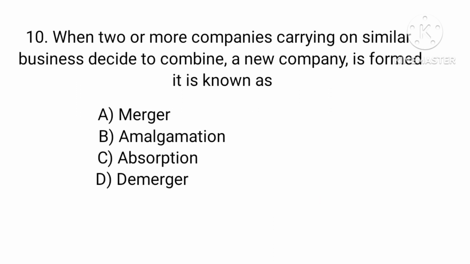When two or more companies carrying on similar business decide to combine, a new company is formed. It is known as: Option A, Merger. Option B, Amalgamation. Option C, Absorption. Option D, Demerger. Answer: Option B, Amalgamation.